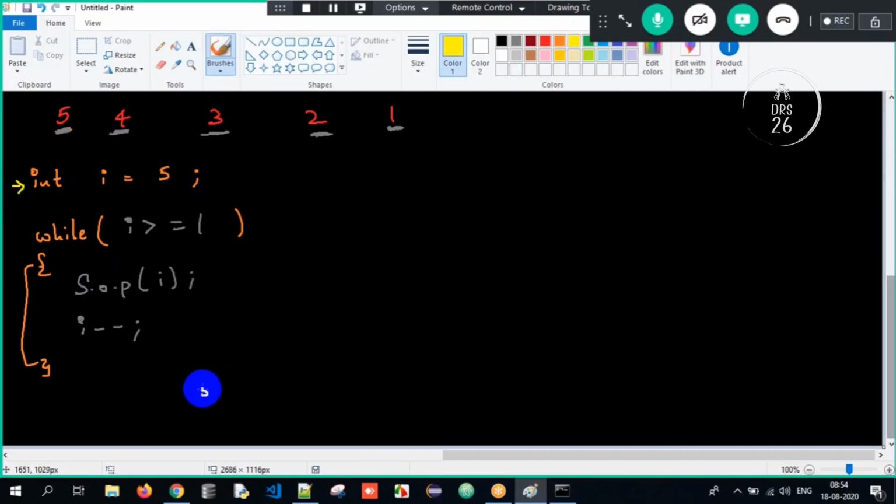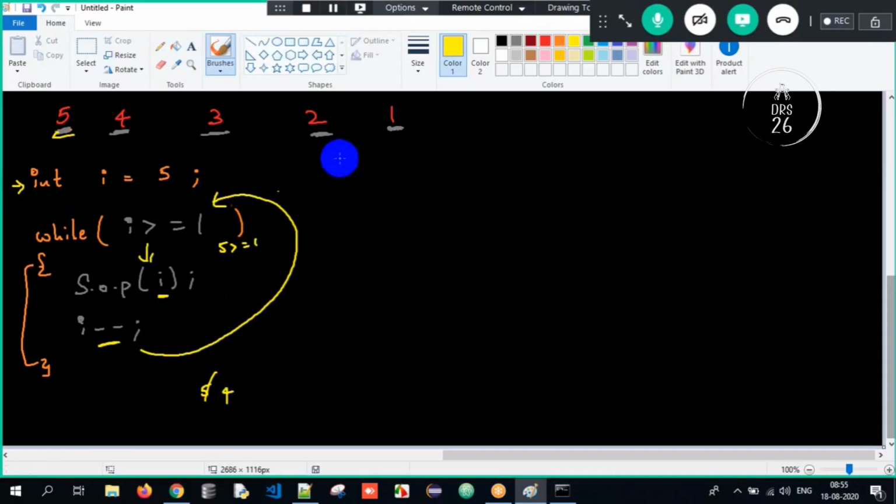So what is my i value here? I value is 5, sir. Very good. Is 5 greater than or equal to 1? Yes, true. Control comes inside. I should print i value. 5 will get printed. i minus minus, i will become 4. Loop will go back. So now what is my i value? I value is 4. Is 4 greater than or equal to 1?